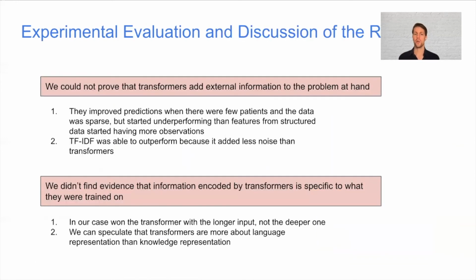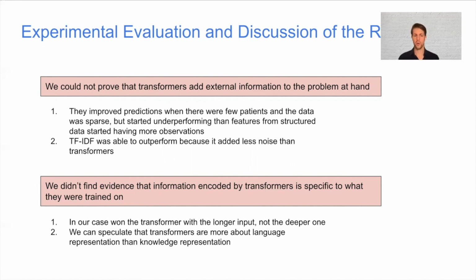To sum up, we didn't find evidence that transformers can add external information to some particular problem, and we see that TF-IDF was able to outperform both transformers and baselines. So transformers probably introduced some noise, even though for small subsets of patients, they actually improved the results. Also, we didn't find evidence that transformers trained on some specific corpus of data, related to, for example, respiratory diseases, would outperform a more general transformer.